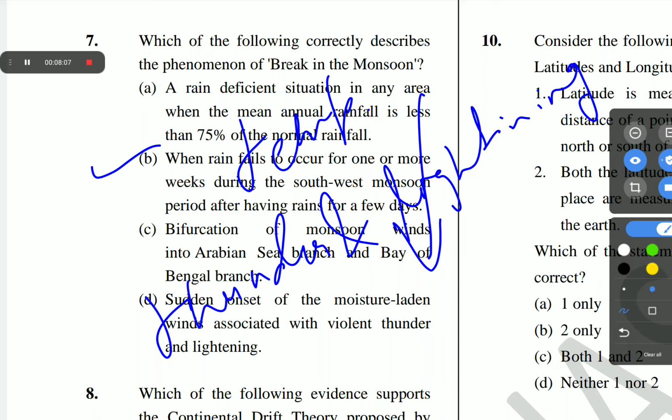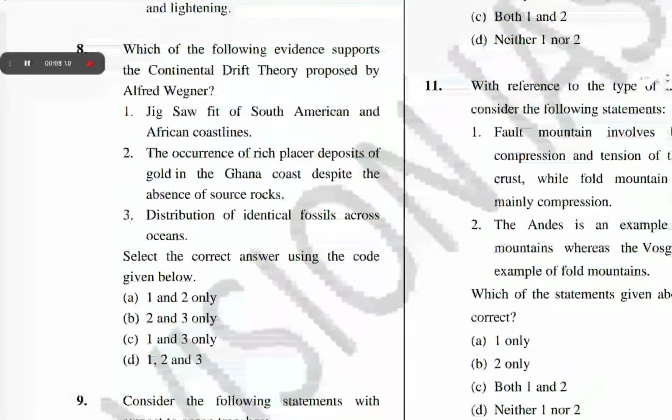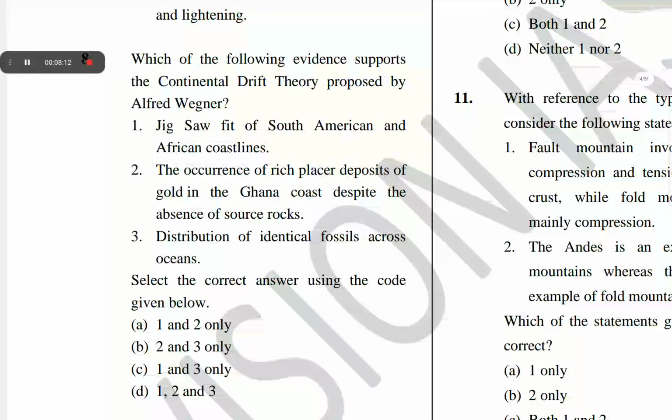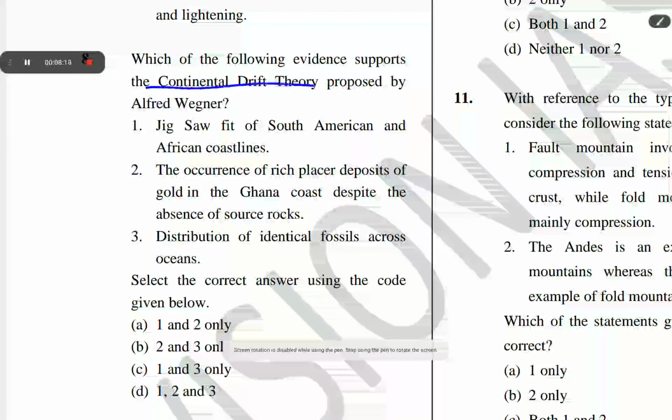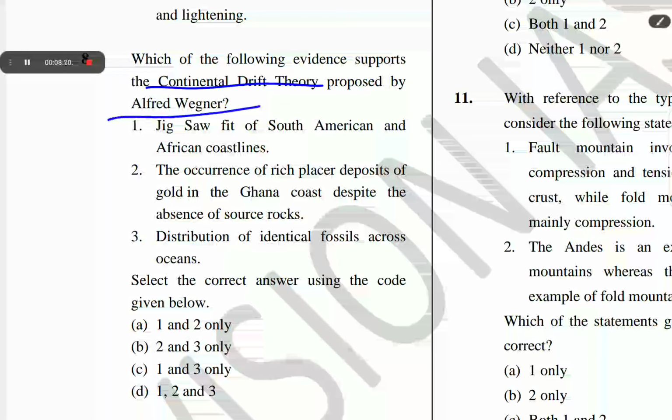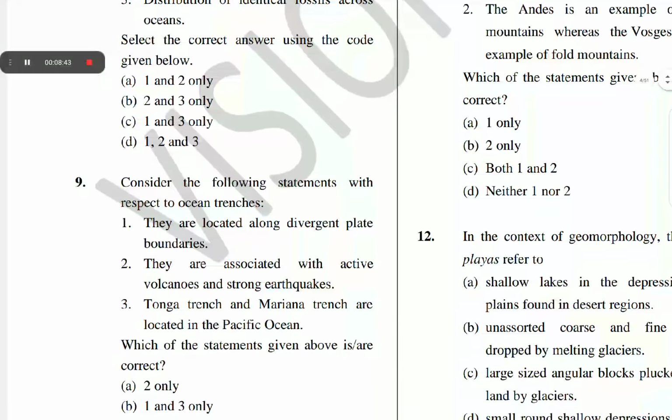The next question is question number 8. Which of the following evidence supports the continental drift theory proposed by Alfred Wegener? 1. Jigsaw fit of South American and African coastlines. 2. The occurrence of rich placer deposits of gold in the Ghana coast despite the absence of source rocks. 3. Distribution of identical fossils across oceans. The correct answer of question number 8 is D. 1, 2 and 3.